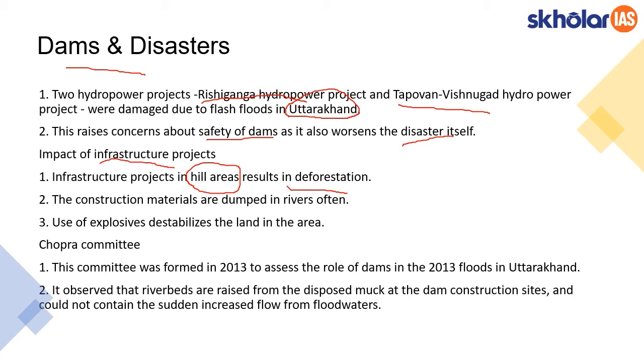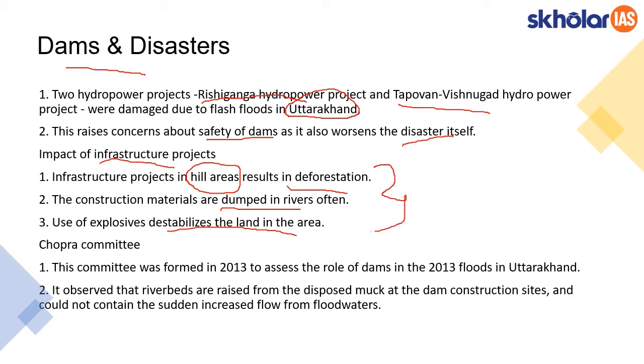And also the construction materials of this infrastructure project get dumped in river fronts. In addition to this, the use of explosives to break the rocks for the construction purpose also destabilizes the land in that area. So these are basically making these sensitive regions more prone to flood.